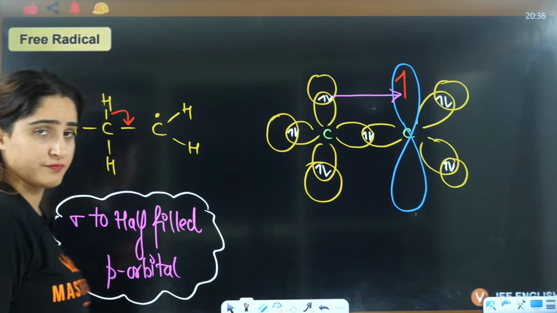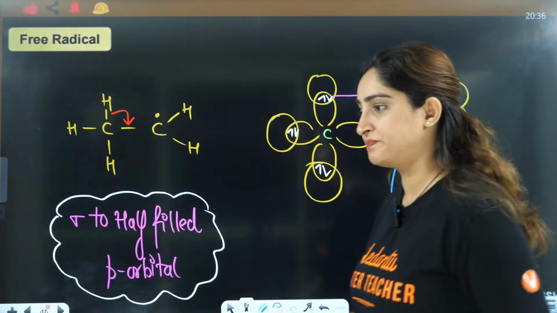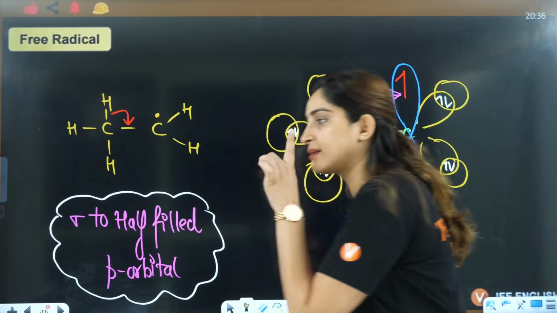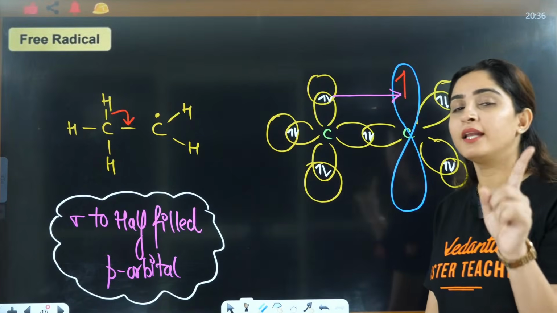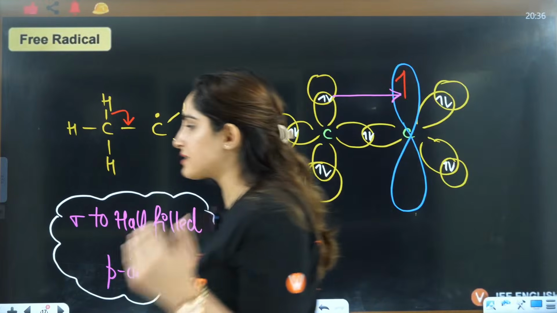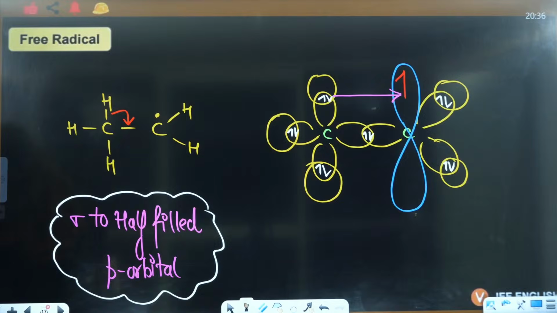This kind of shifting is happening. Okay. This is not vacant. This is half filled. In a carbocation, you have a vacant orbital. In a free radical, it is half filled. Okay, done?